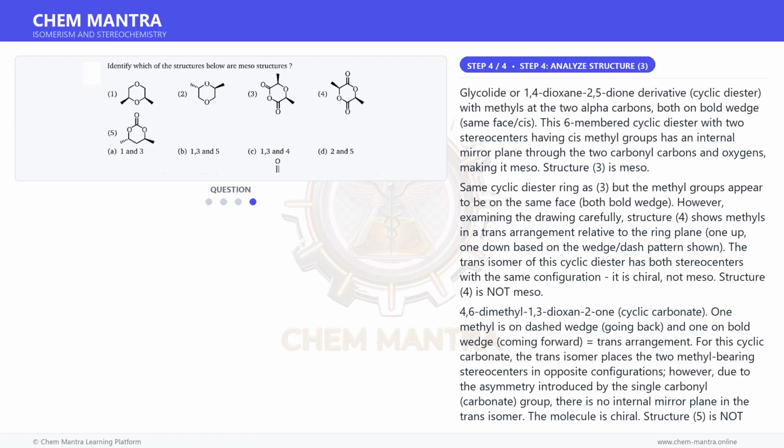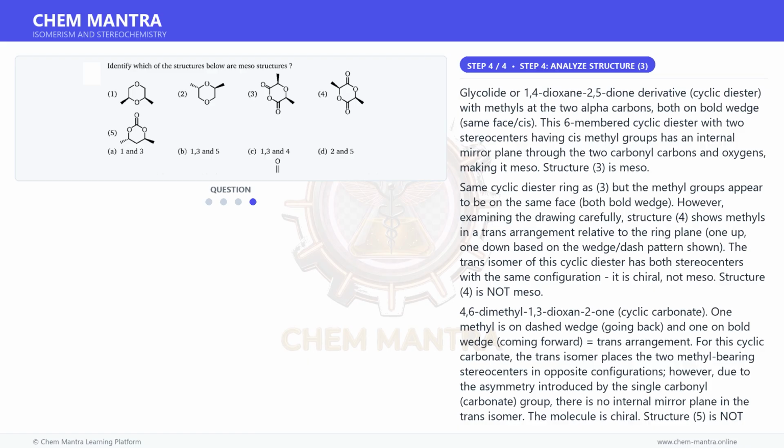However, due to the asymmetry introduced by the single carbonyl, carbonate, group, there is no internal mirror plane in the trans isomer. The molecule is chiral. Structure 5 is not meso.